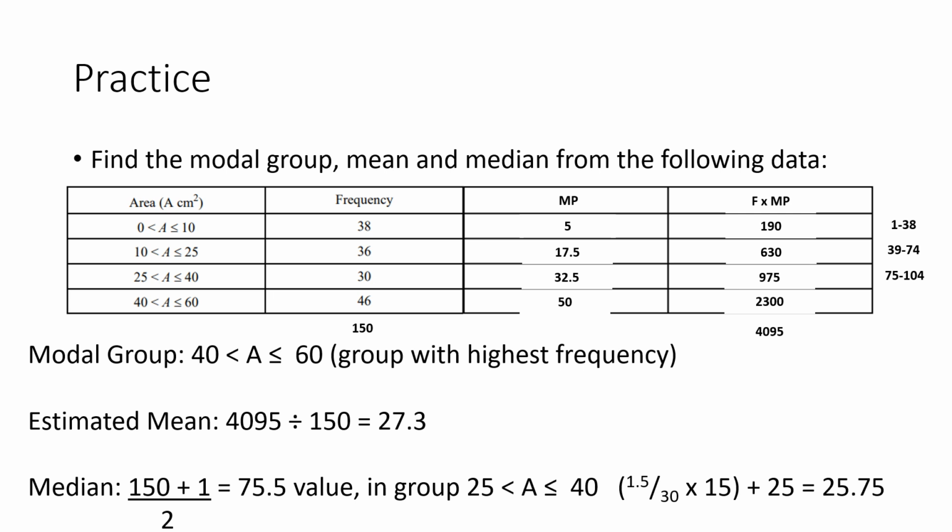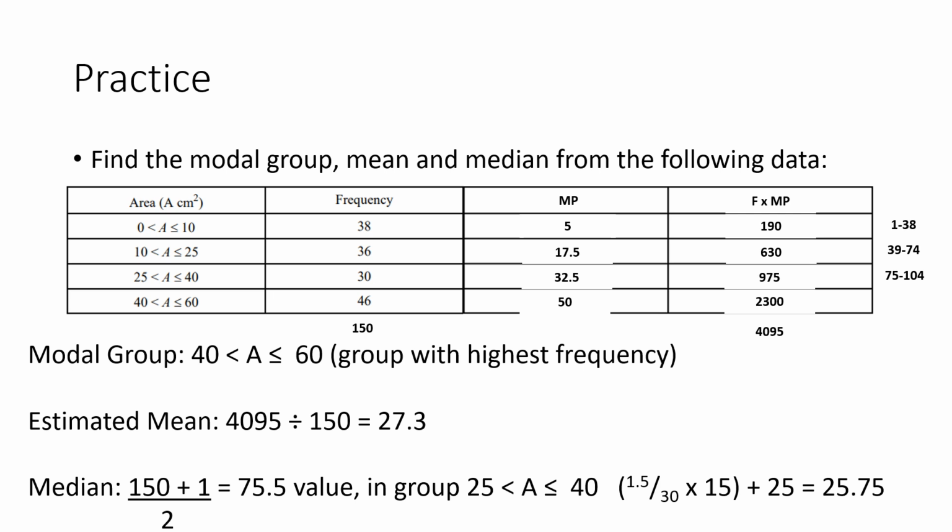So 190 add 630, add 975, add 2,300, and we get 4,095. So this is our estimate of the total values. We then add up our frequency and we get 150. So our estimated mean is 4,095 divided by 150. It's 27.3. So it's going to put it somewhere in this group.